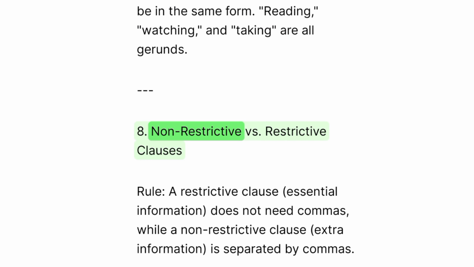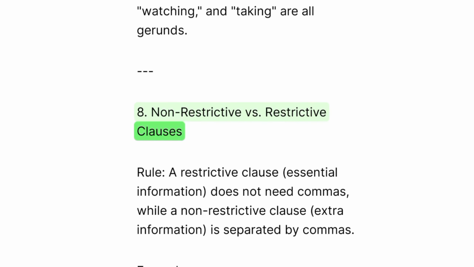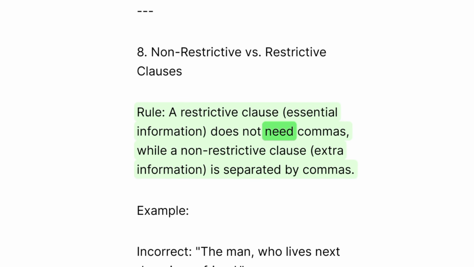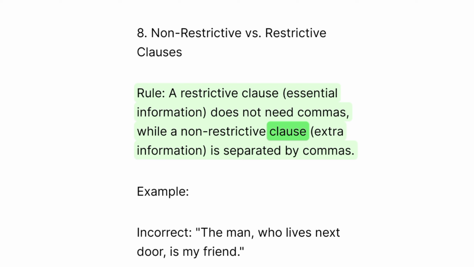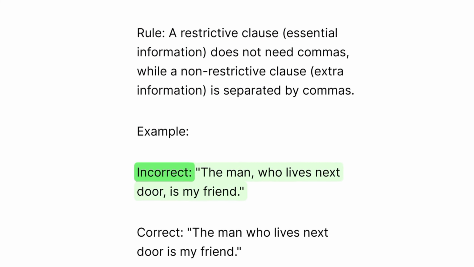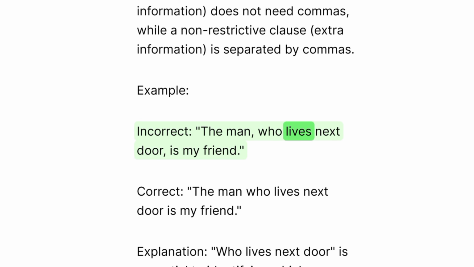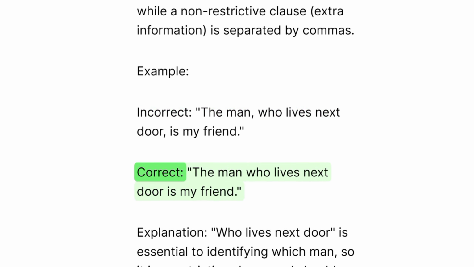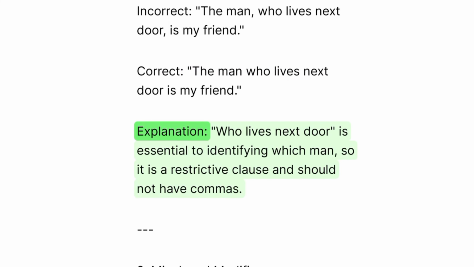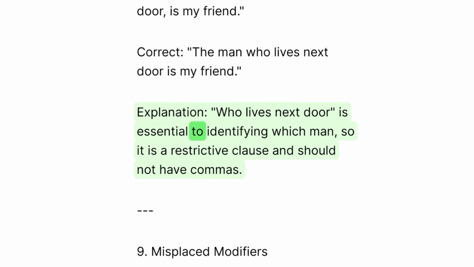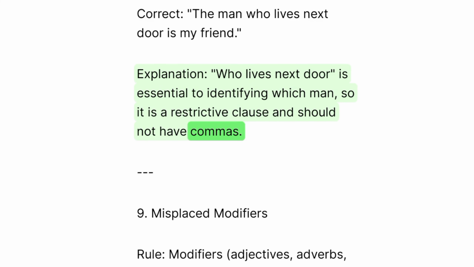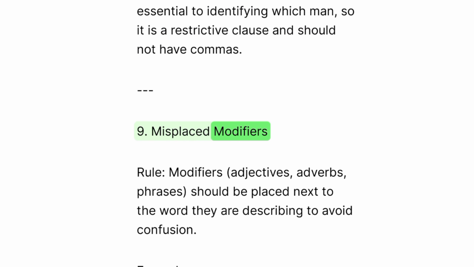8. Non-restrictive versus restrictive clauses. Rule: a restrictive clause, essential information, does not need commas, while a non-restrictive clause, extra information, is separated by commas. Example: incorrect. The man, who lives next door, is my friend. Correct. The man who lives next door is my friend. Explanation: who lives next door is essential to identifying which man, so it is a restrictive clause and should not have commas.